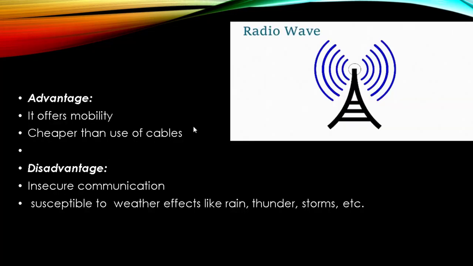Let us see the advantages of radio wave transmission. It offers mobility and it is cheaper than the use of cables. The disadvantage is that it is insecure communication, there is no security, and it is susceptible to weather effects like rain, thunder, storms, etc. So in case of any kind of weather effects like rain or thunder, the data will not reach the destination.